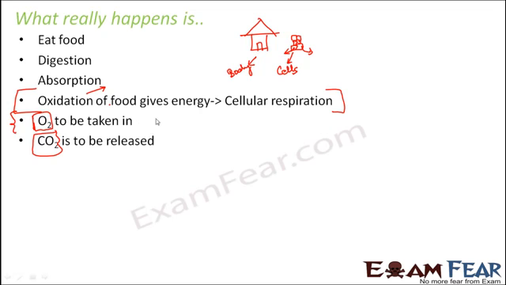So basically during respiration we need to ensure that by some method oxygen needs to enter our body and carbon dioxide needs to be released out of our body. So this is the overall picture of respiration. So I hope that you got an idea about what we are going to discuss in this lesson.